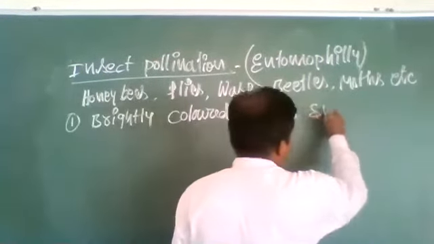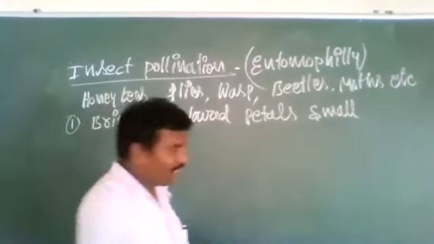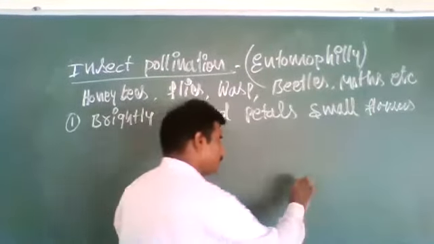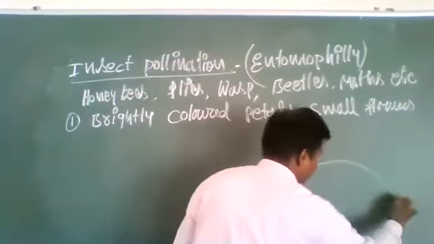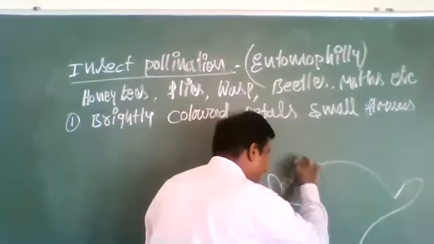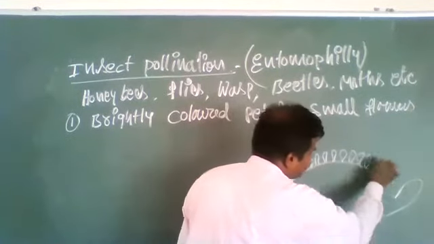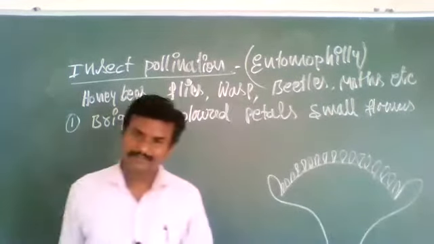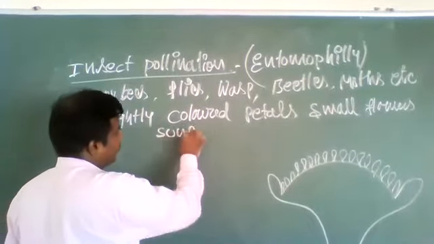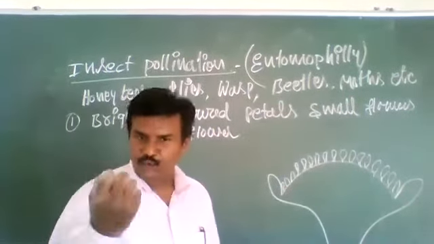Small flowers group together and form an inflorescence. There are a number of small flowers, and these small flowers together form an inflorescence to attract the insects. Example, sunflower plant. It is one kind of modification to attract the insects.